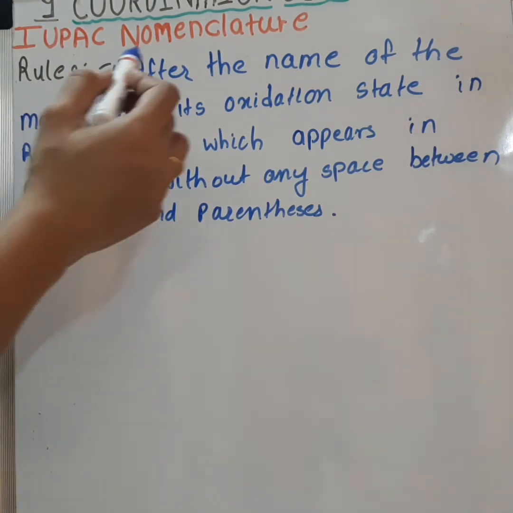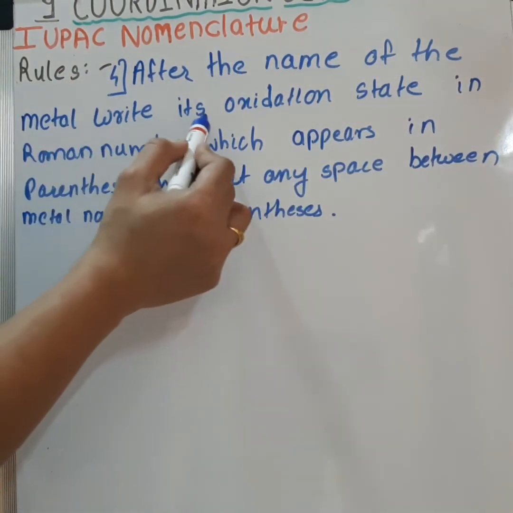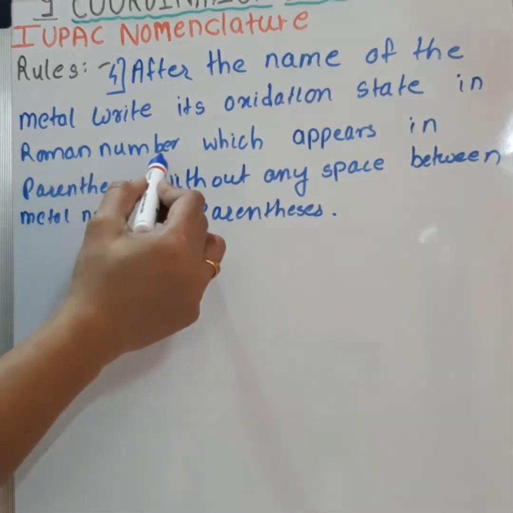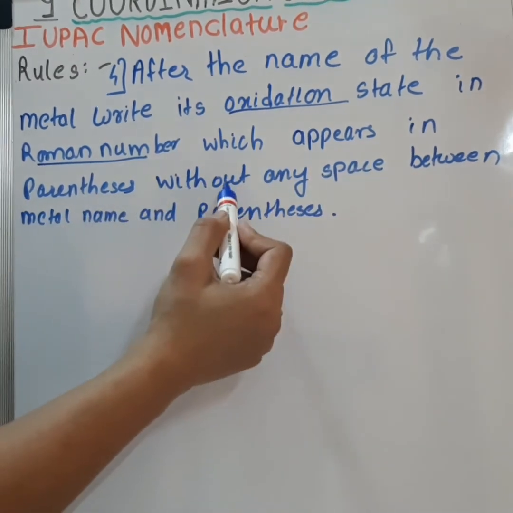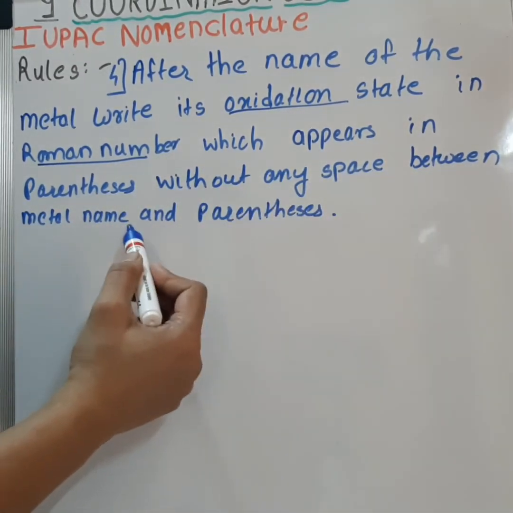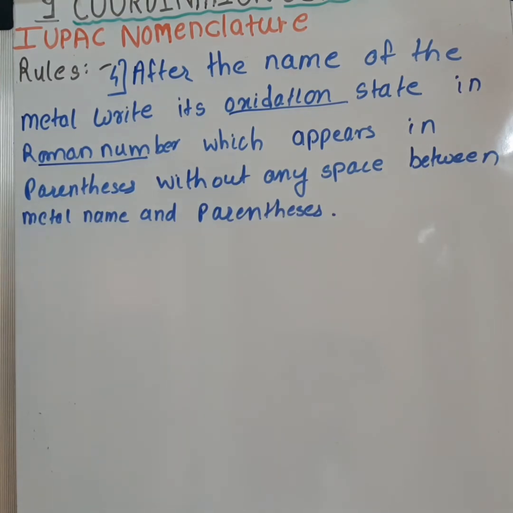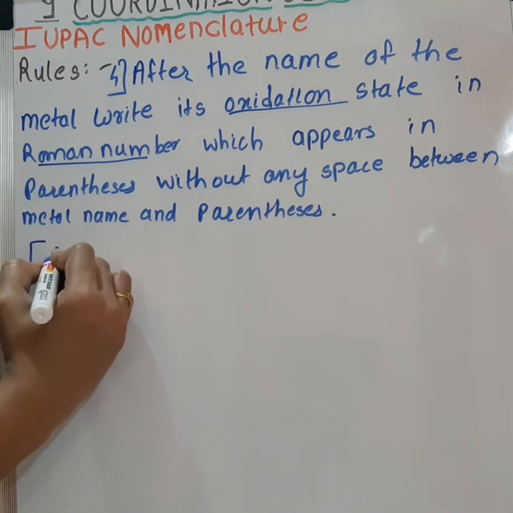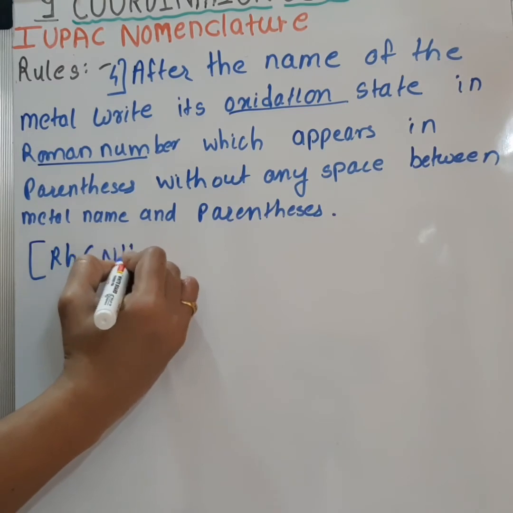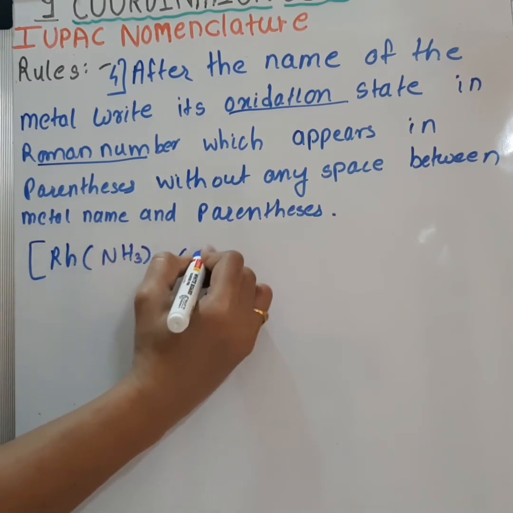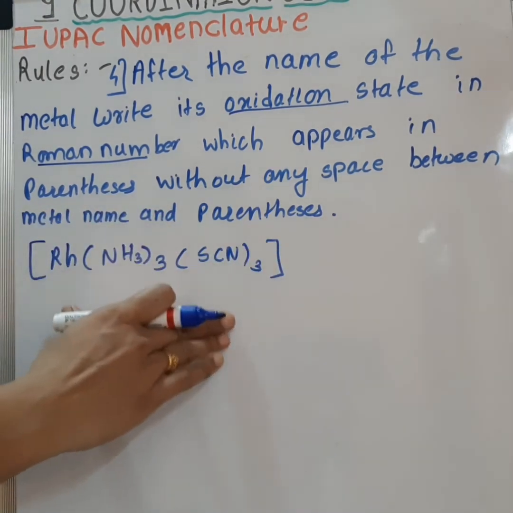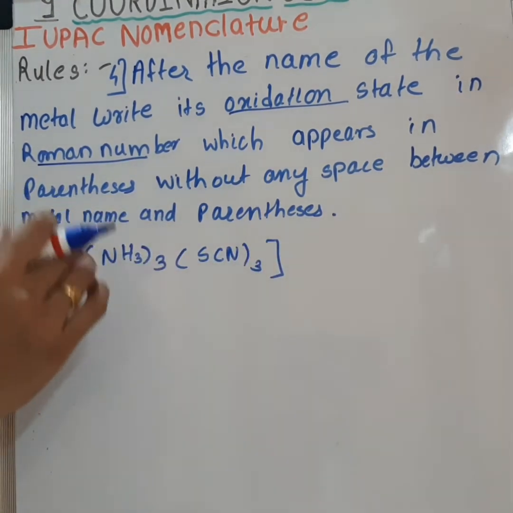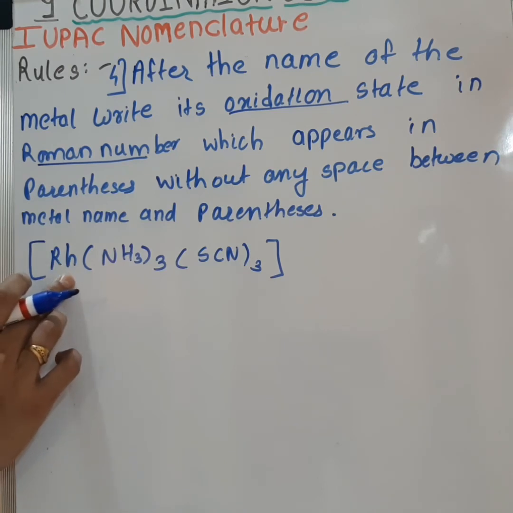The fourth rule is, after the name of the metal, write its oxidation state in Roman numerals, which appears in parentheses without any space between the metal name and the parentheses. Let's see one example: Rh(NH3)3(SCN)3. So how to name this compound? Here we have to write the oxidation state of this metal at the end.